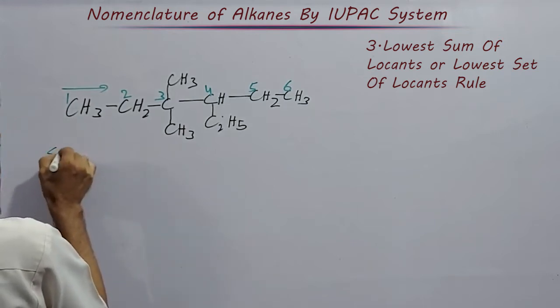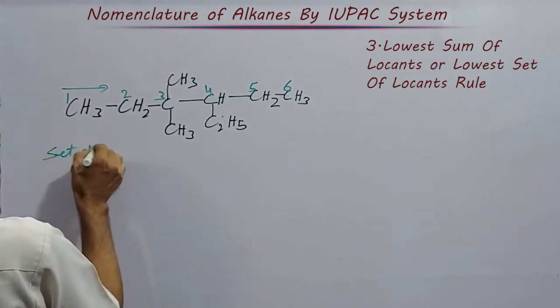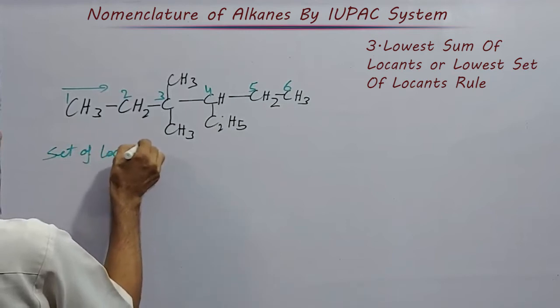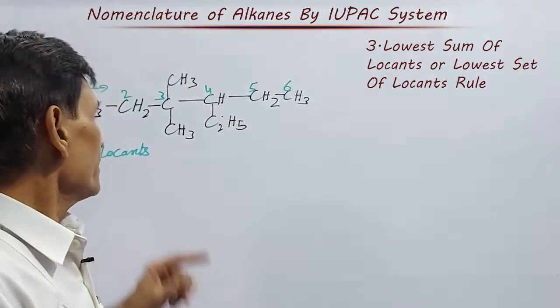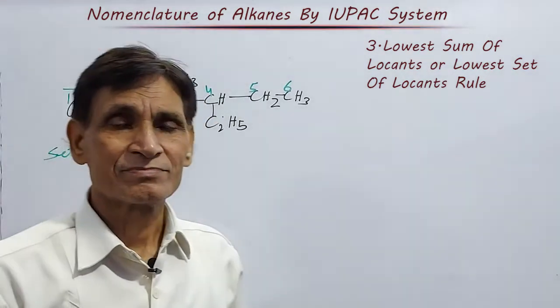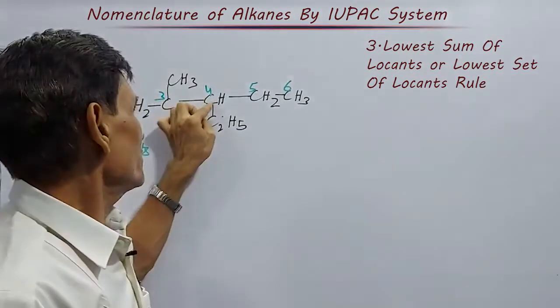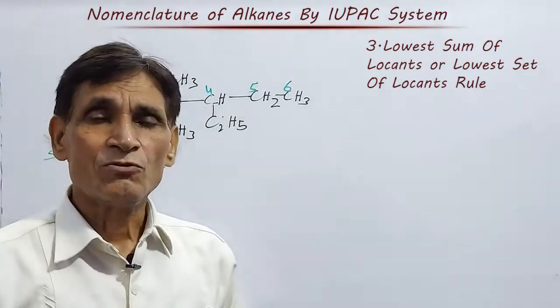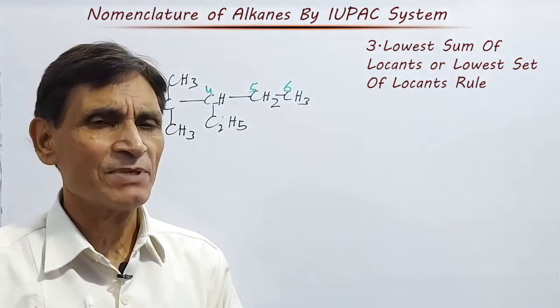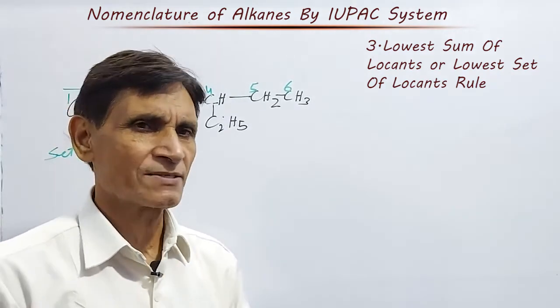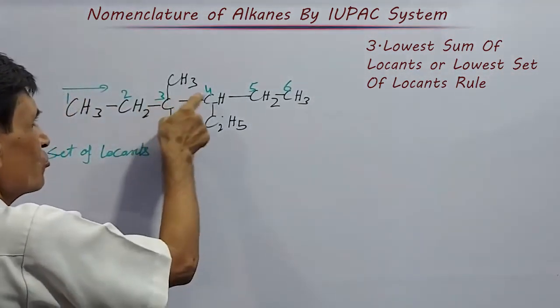Here, first the set of locants. What are locants? The numbers, these position numbers which indicate the position of a substituent or side chain in the parent chain are called locants. Now here these are the locants.